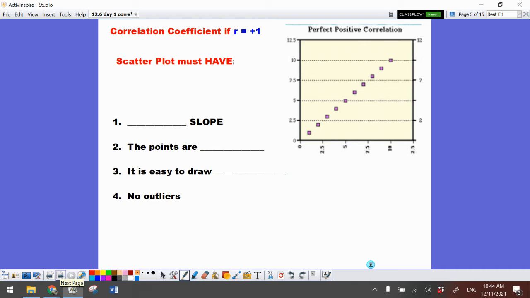If I take a look at this graph, this is a perfect correlation coefficient of positive 1. It is a perfect positive. It is strong because the points are all in a line. The points are exactly lined up. It is easy to draw my line of best fit. And there are no outliers.